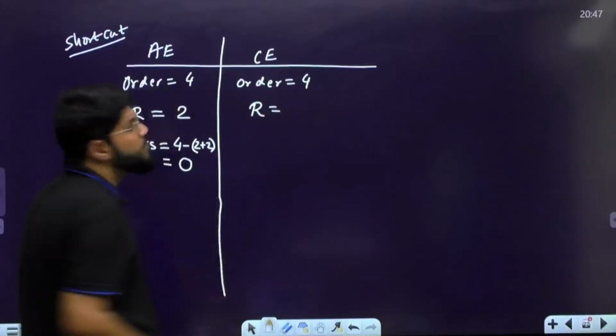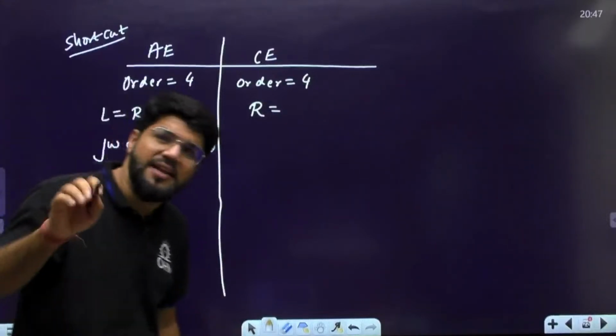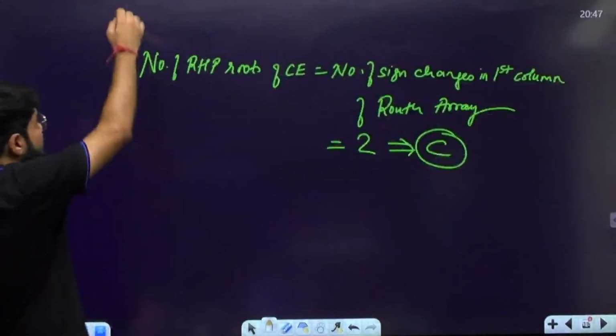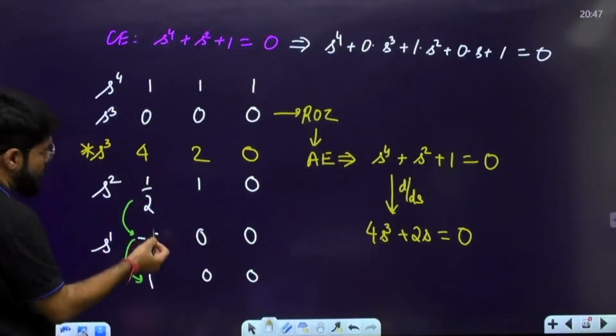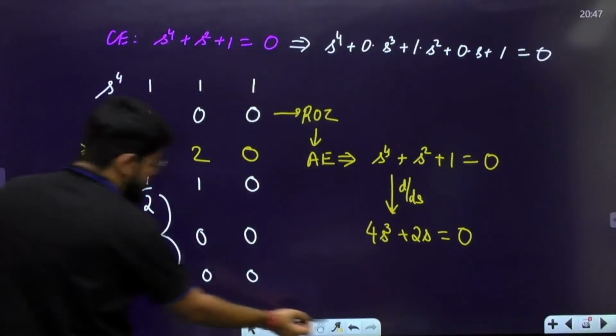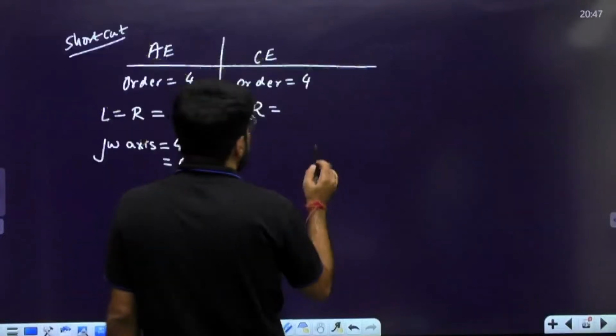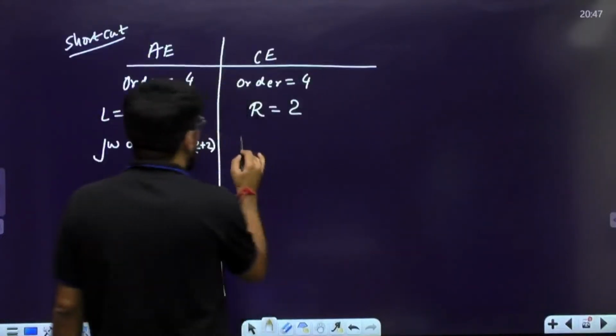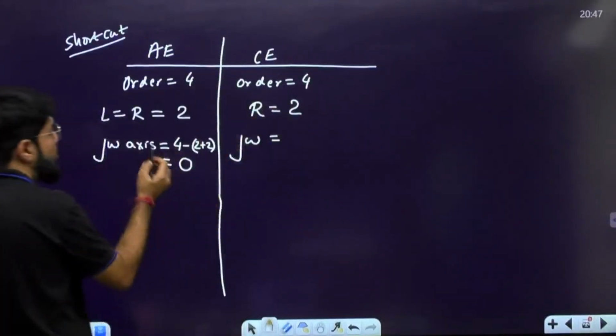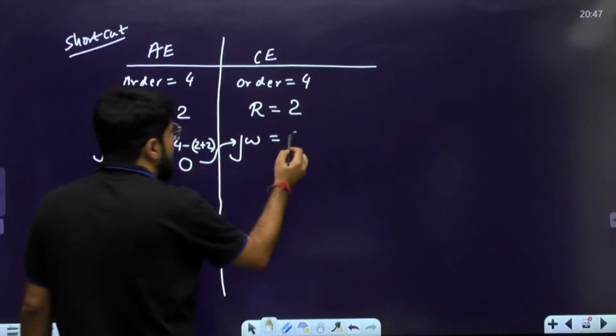Now coming to the characteristic equation, first write down how many RHP roots. The number of RHP roots of the characteristic equation is again the number of sign changes in the complete first column. How many sign changes? Again 1 and 2. So how many RHP roots? 2. How many j omega? That is obtained from the auxiliary equation, so you have to copy this answer here. How many j omega? 0.